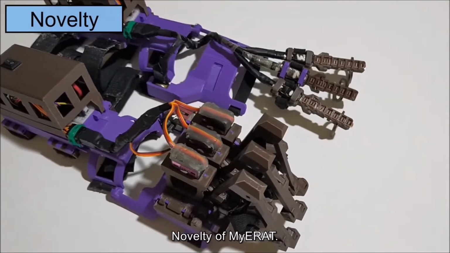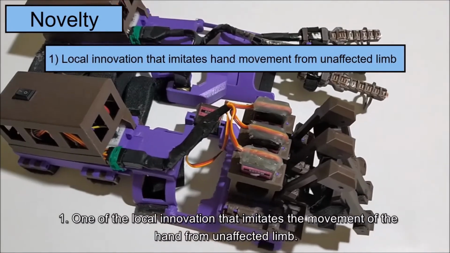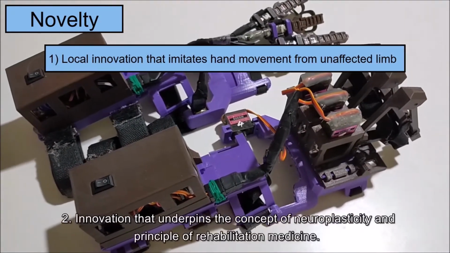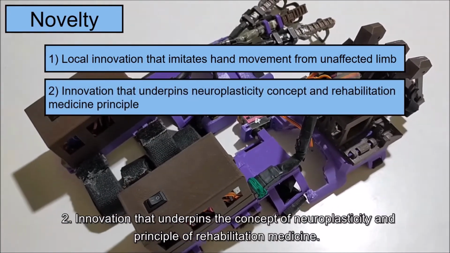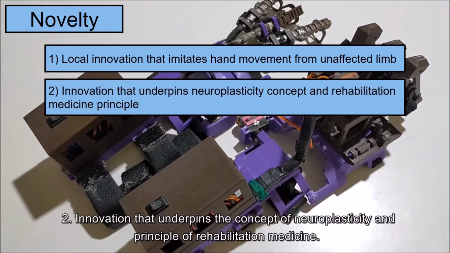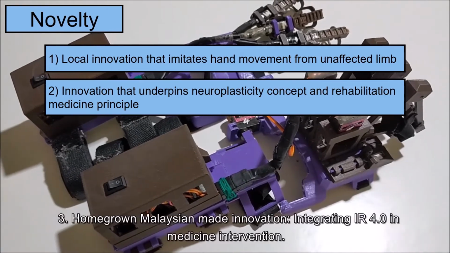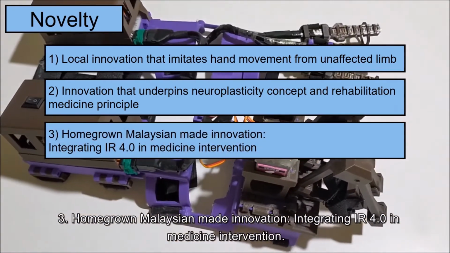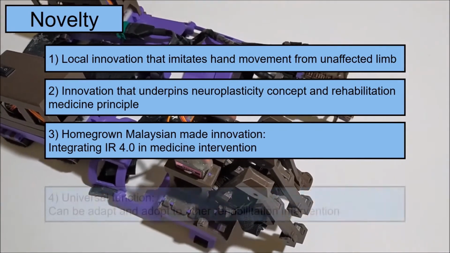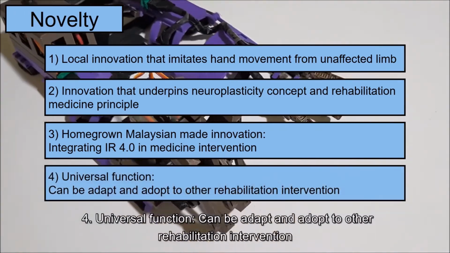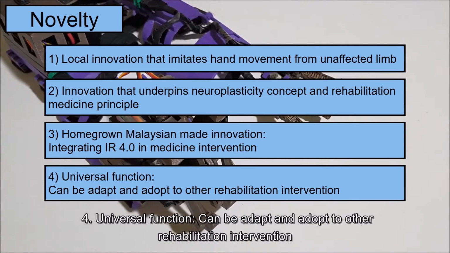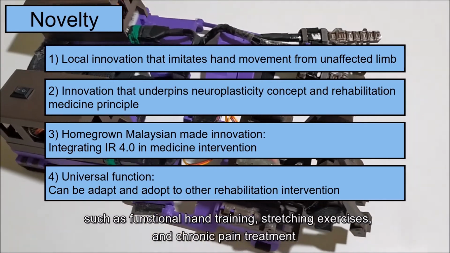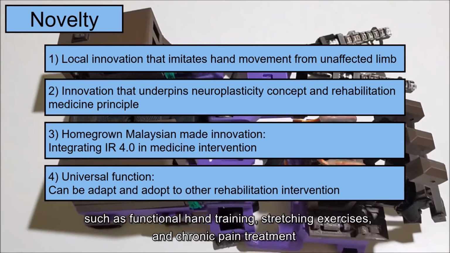Novelty of MyERAT. 1. One of the local innovations that imitates the movement of the hand from the unaffected limb. 2. An innovation that underpins the concept of neuroplasticity and principles of rehabilitation medicine. 3. Homegrown Malaysian-made innovation, integrating IR 4.0 in medical intervention. 4. Universal function, can be adapted and adopted to other rehabilitation interventions such as functional hand training, stretching exercises, and chronic pain treatment.